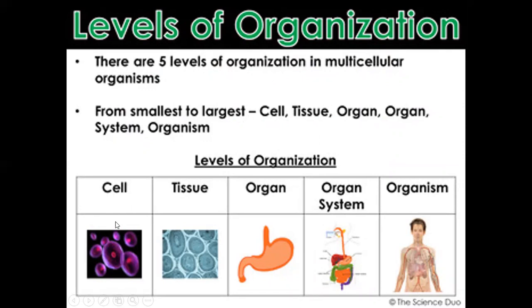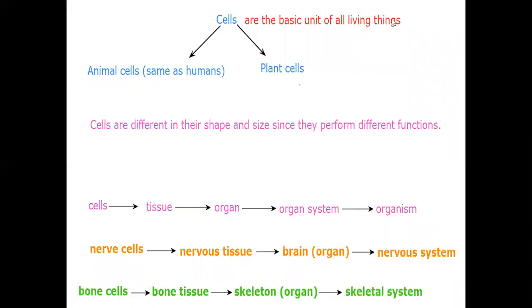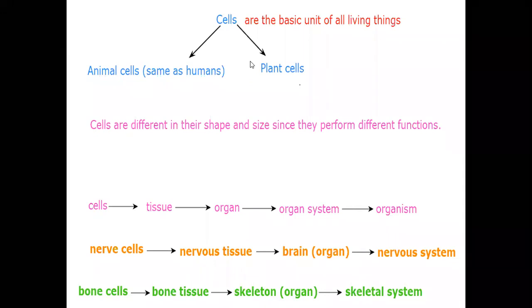To sum up our ideas, there are 5 levels of organization. From smallest to largest, I have the cell, then a group of similar cells performing the same function makes a tissue, a group of tissues makes an organ, a group of organs makes the system, and a group of systems makes the whole organism. Okay? Now, this organizer sums up all the ideas of our lesson.